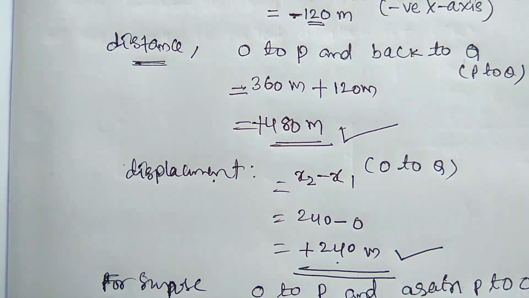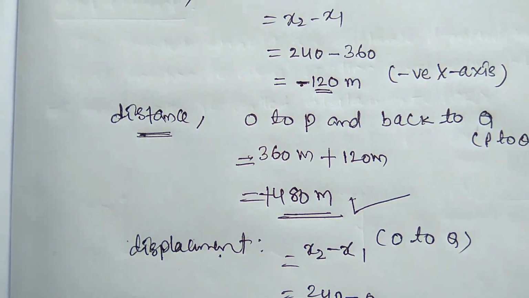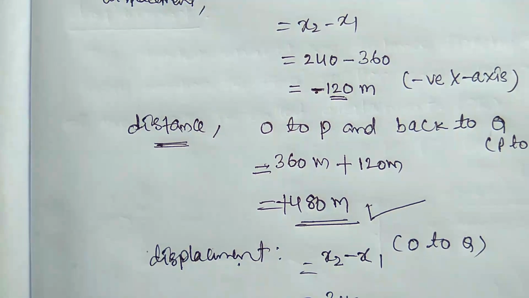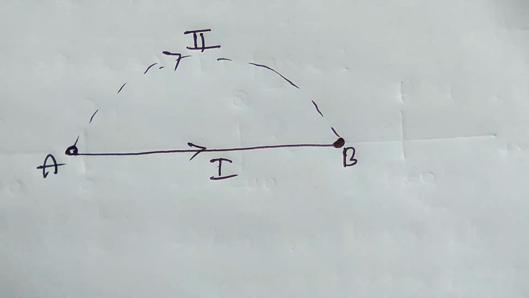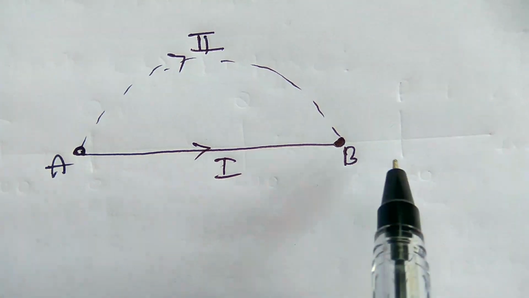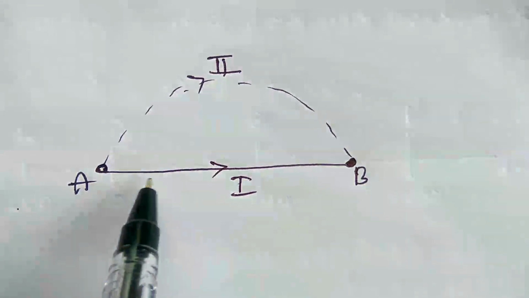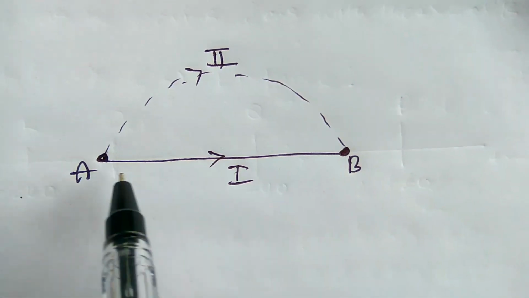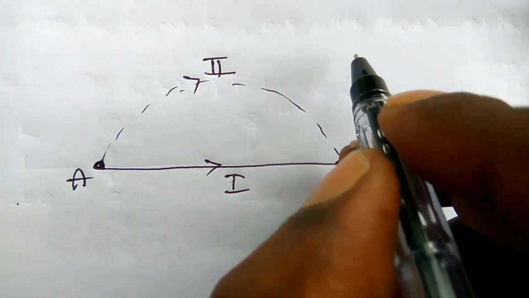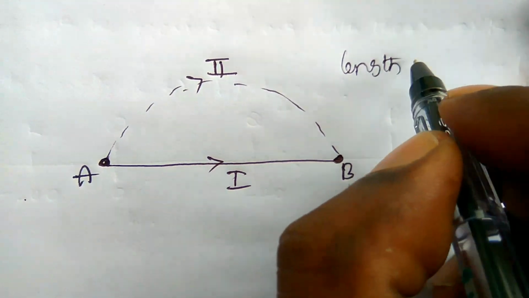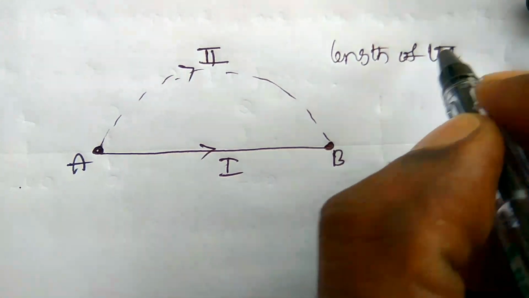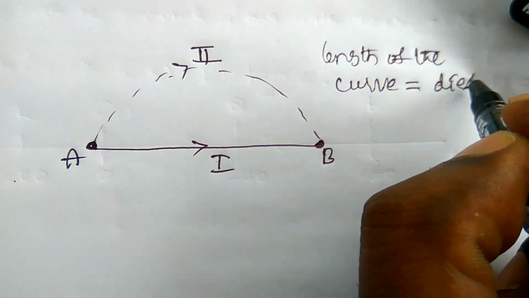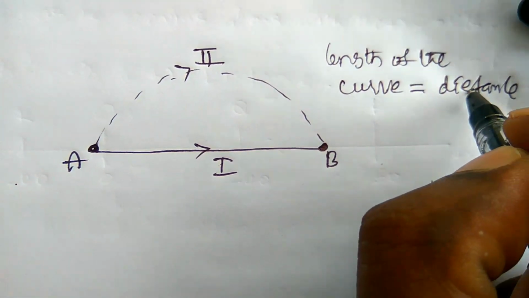Okay, so this is the example for better understanding of the distance and displacement. We have to see one more example. Let us consider a particle which is moving from A to B in path 2 and path 1. The curved path means this is the distance, the length of the curve, the path length or the distance.